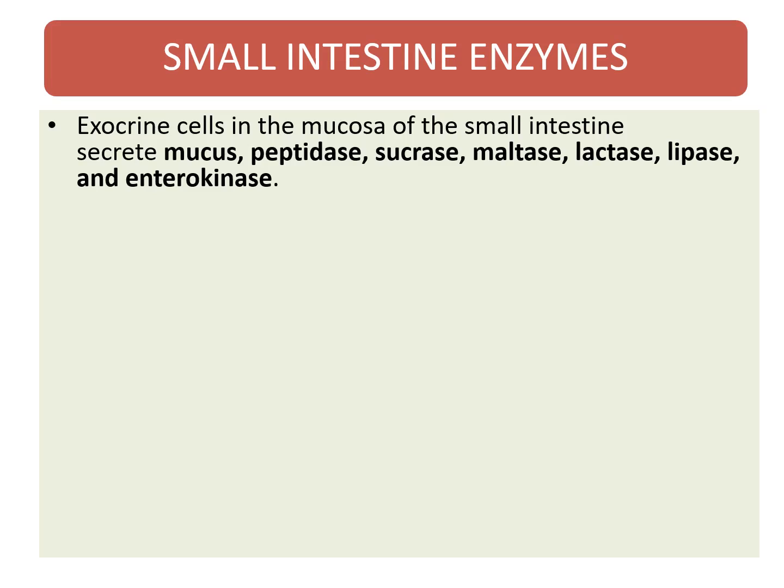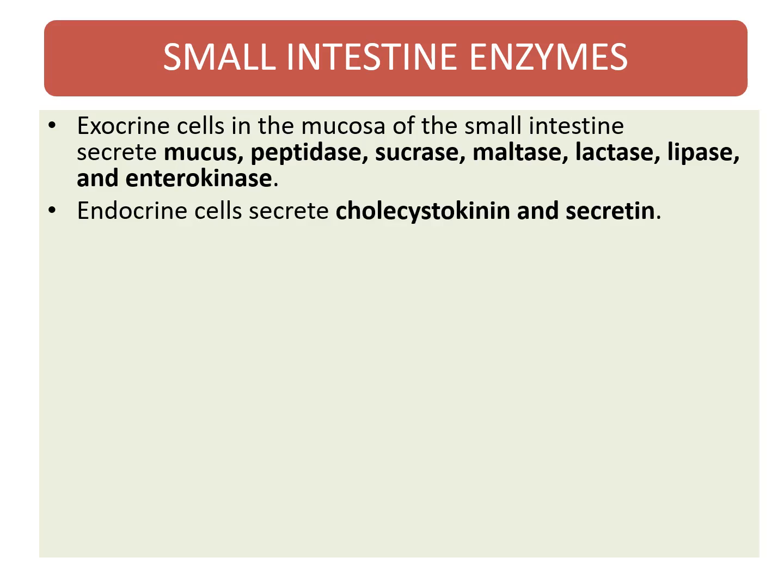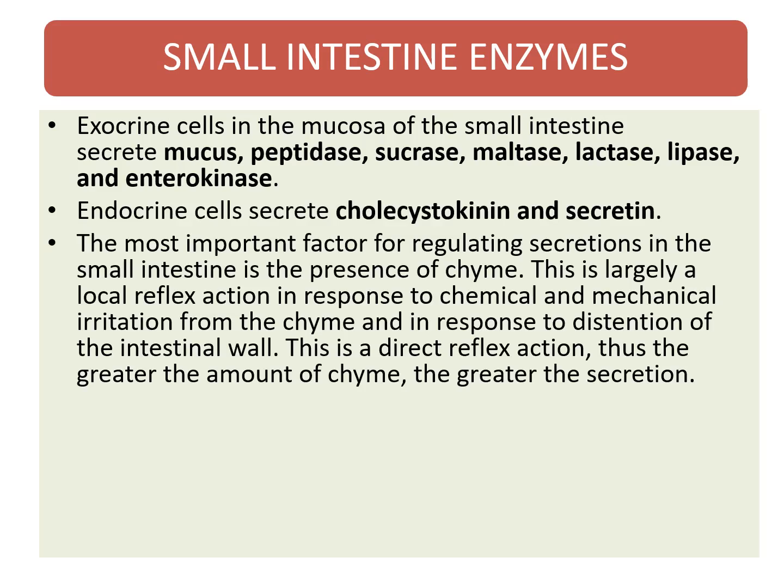Exocrine cells in the mucosa of the small intestine secrete mucus, peptidase, sucrase, maltase, lactase, lipase, and enterokinase. Endocrine cells secrete cholecystokinin and secretin. The most important factor for regulating secretion in the small intestine is the presence of chyme. It is largely a local reflex action in response to chemical and mechanical irritation from the chyme and in response to distension of the intestinal wall.